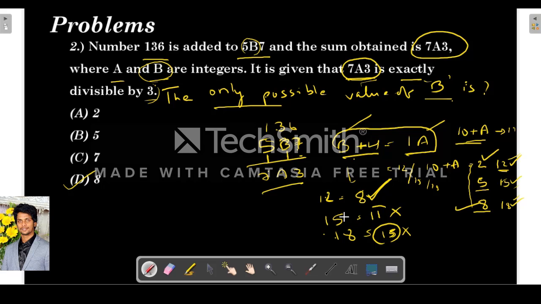So when a is 2, the value of b is 8. When a is 5, the value of b must be 11, which is not possible because b is a digit. When a is 8, b is 15, again not possible. So the only value which is possible is 8.